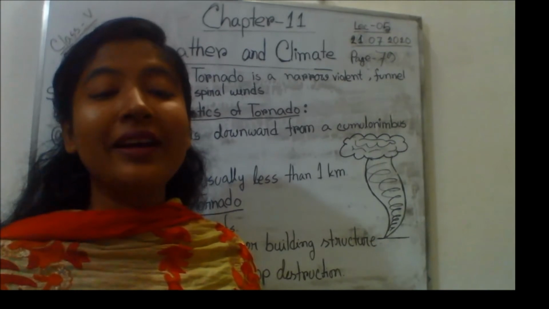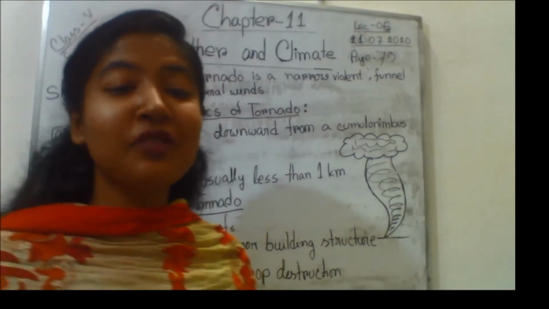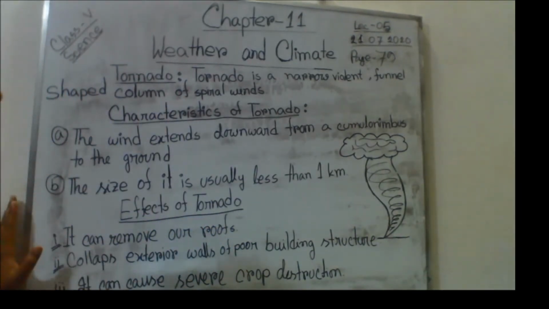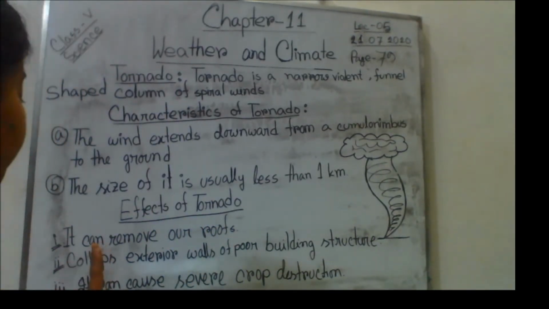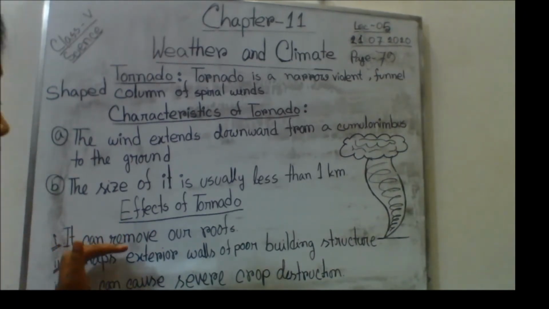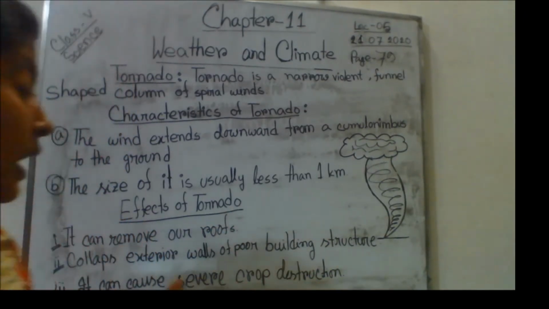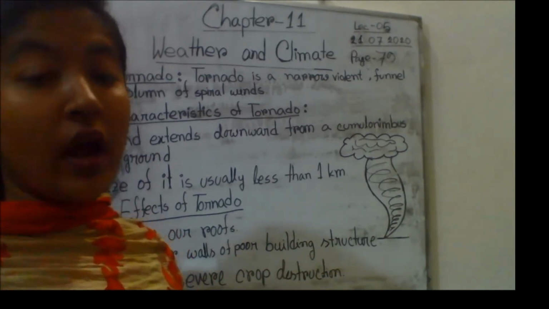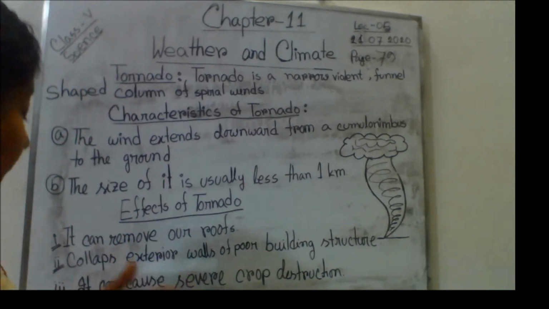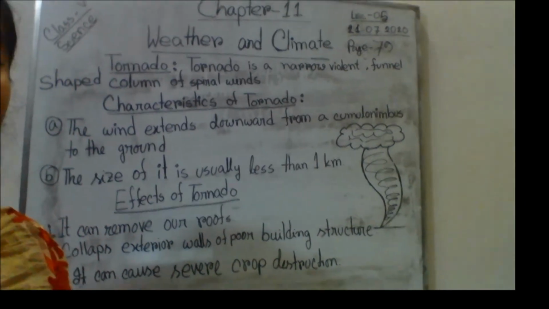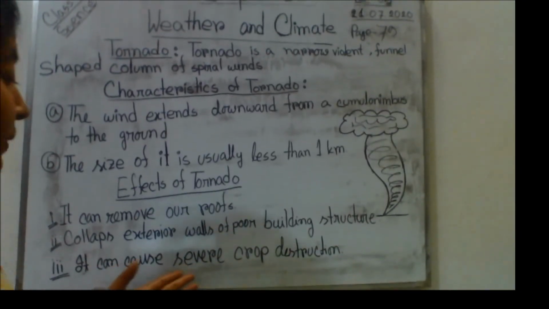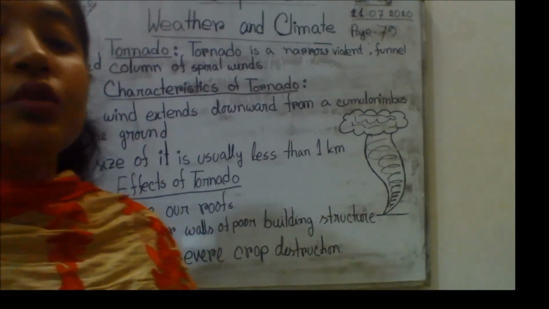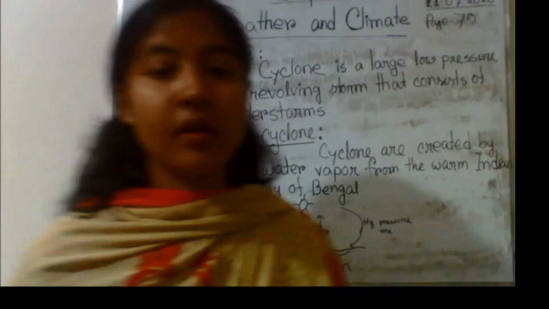So clearly we can see that the size of a tornado is not so big. It's a very small storm. Now we will learn about the effects of tornado. Tornado can remove our house roofs. It can also collapse the exterior walls of poor building structures. And the most devastating effect of tornado is that it can cause severe crop destruction. So these are the three effects of tornado.